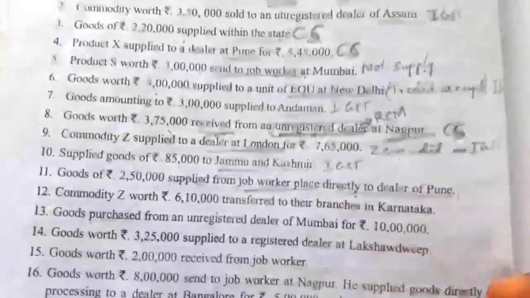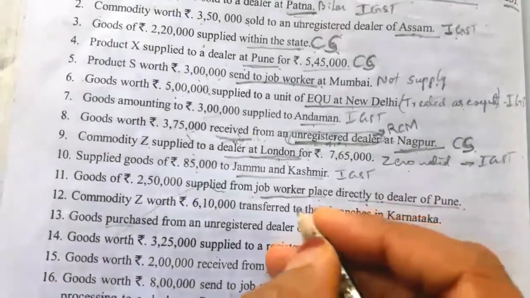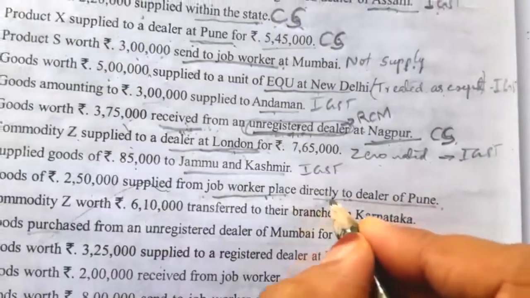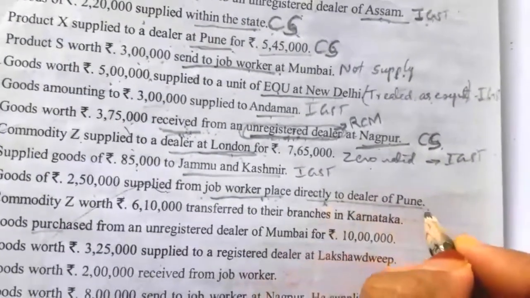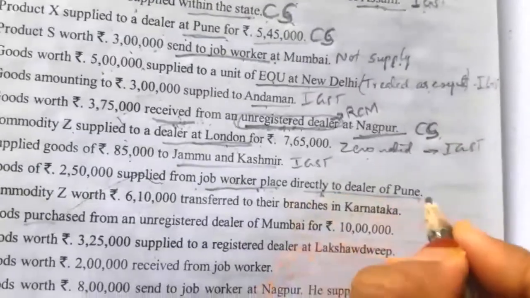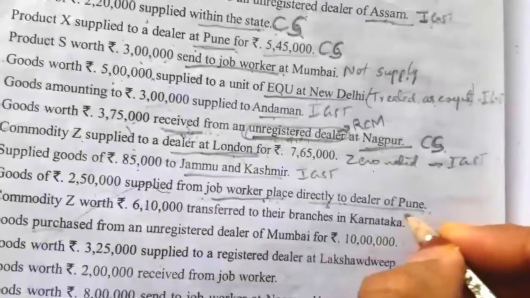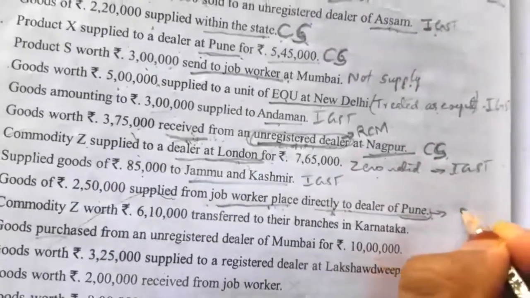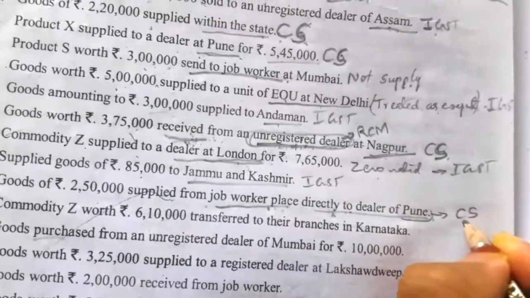On behalf of the owner, he has directly supplied the goods to the dealer at Pune, so it is nothing but a sale. This one we have to take. Under which column? Pune is in Maharashtra, so we have to take it under the CGST and SGST column.